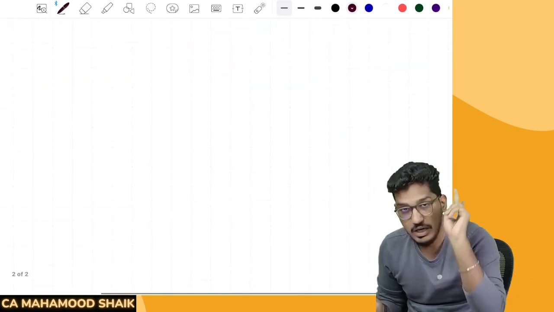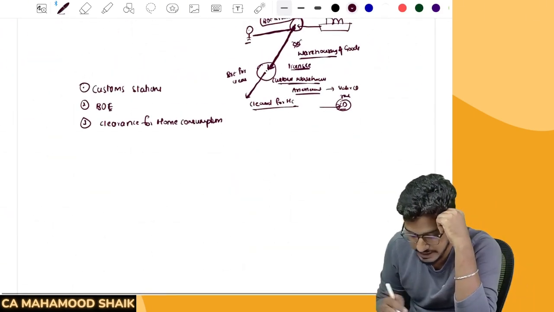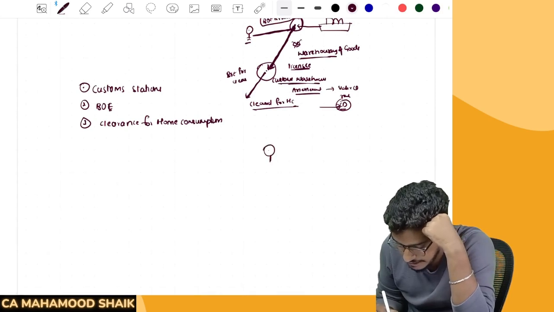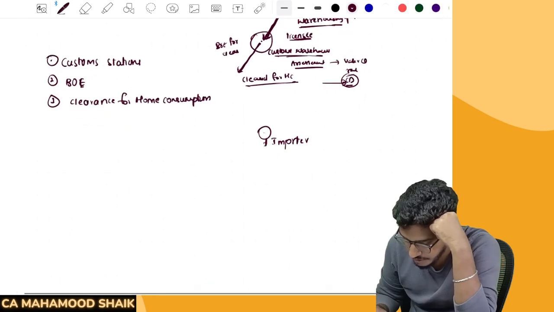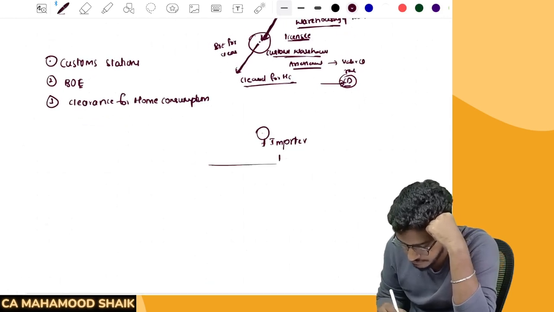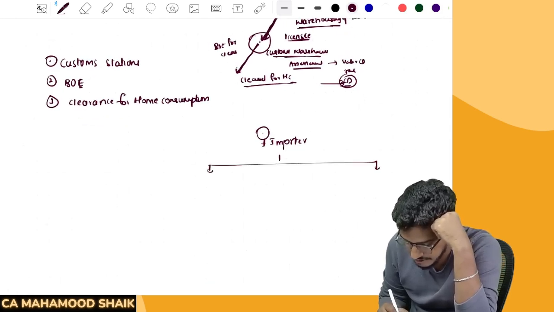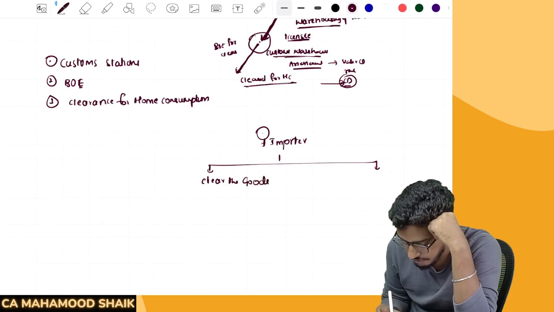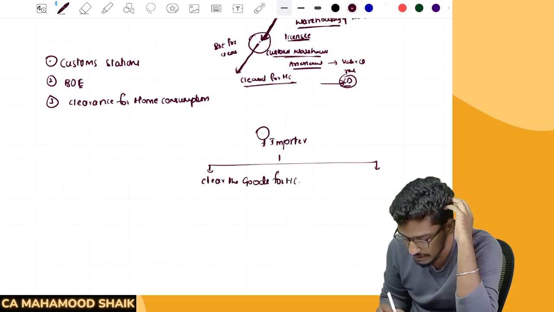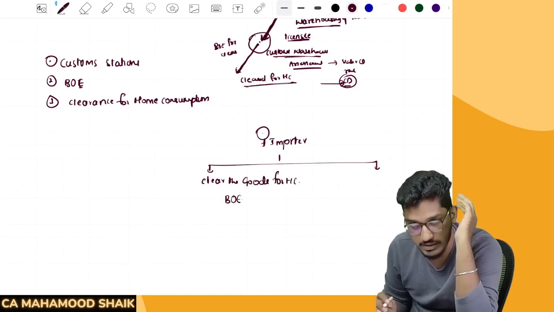So what do you mean by this? I have introduced one more concept here. So once again, as a summary, if you are an importer importing the goods, you can do two things. You have two options. One is from the customs station, you can directly clear the goods for home consumption, by submitting a bill of entry for home consumption.